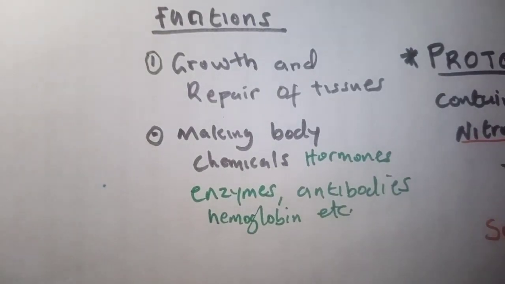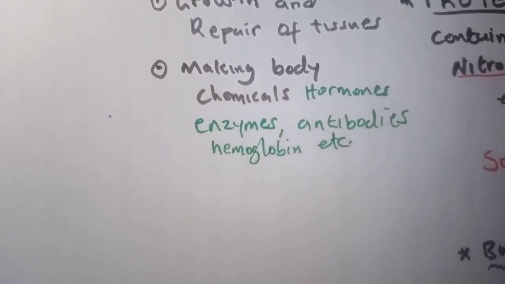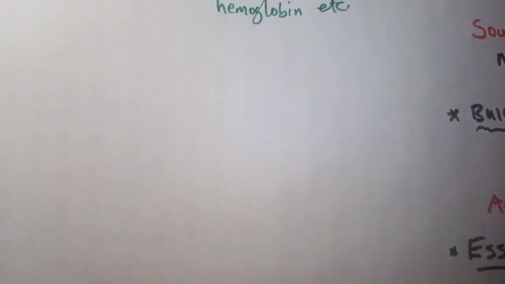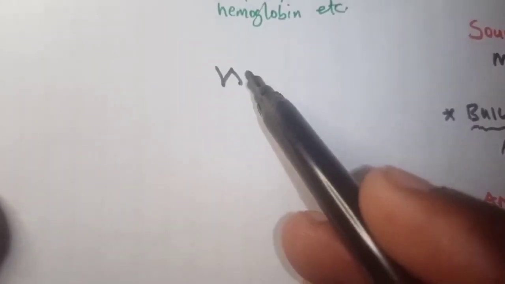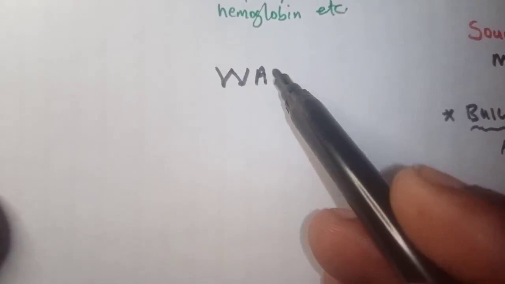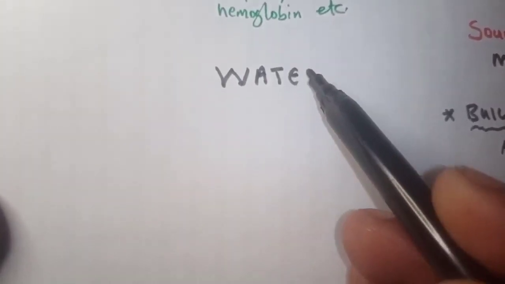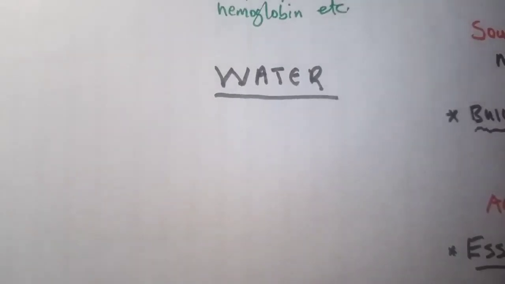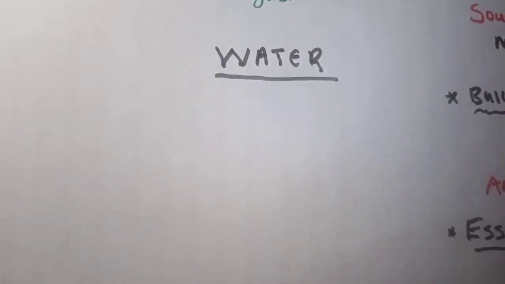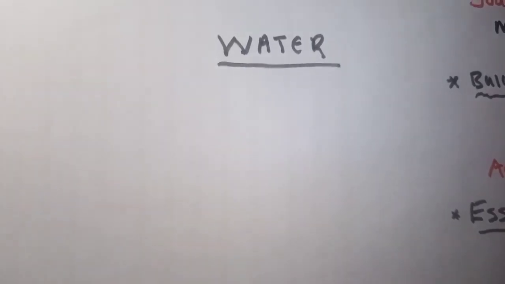Let's look at another type of nutrient that is very, very important, and this nutrient is water. So water is also among the nutrients. This means that when we take in water, it provides us with a certain requirement that the body needs. Without these nutrients in our body, we're going to suffer from something.